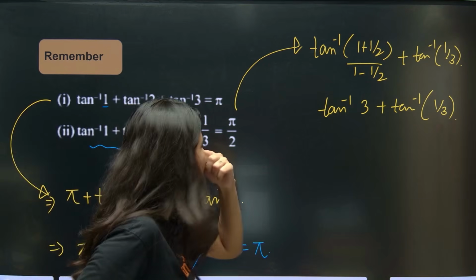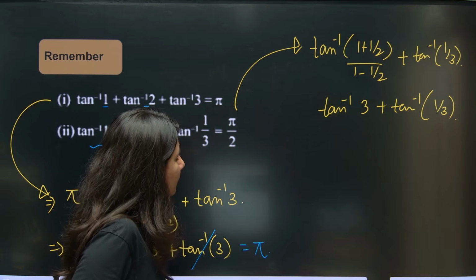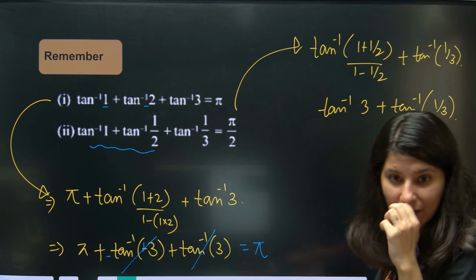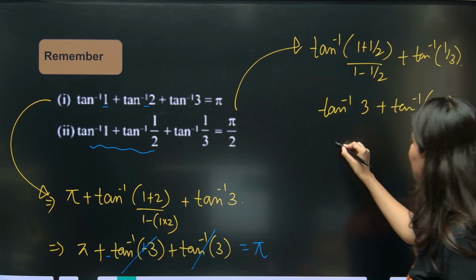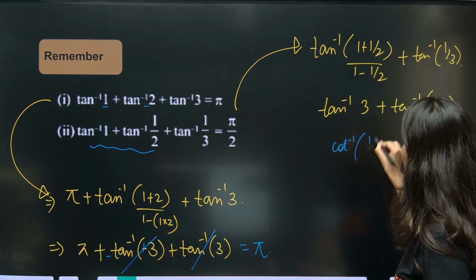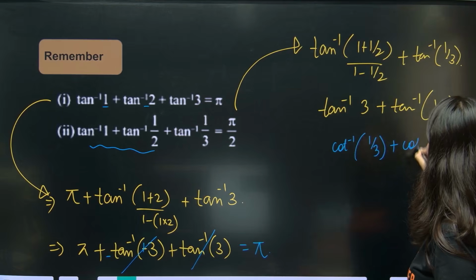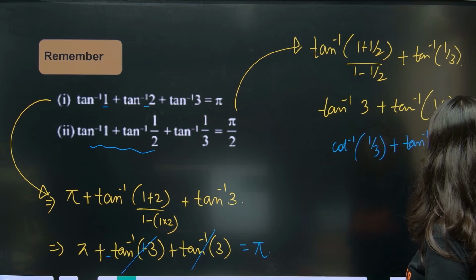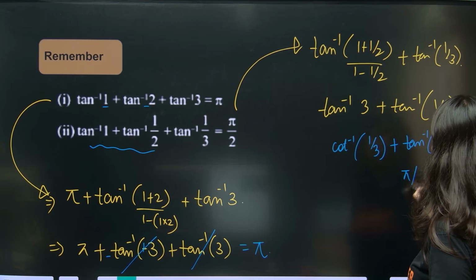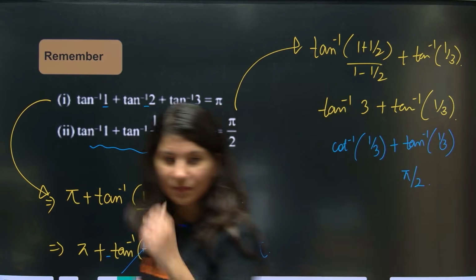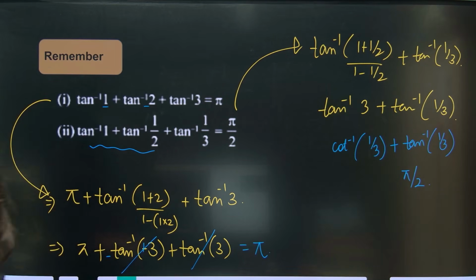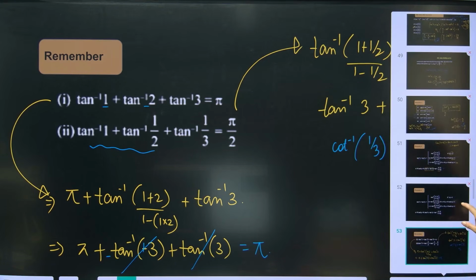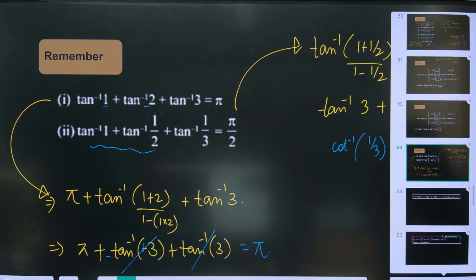Now, tan inverse 3 is what? Cot inverse 1 by 3 plus tan inverse 1 by 3. That is going to be pi by 2. Okay. Alrighty. Yes. Perfecto.